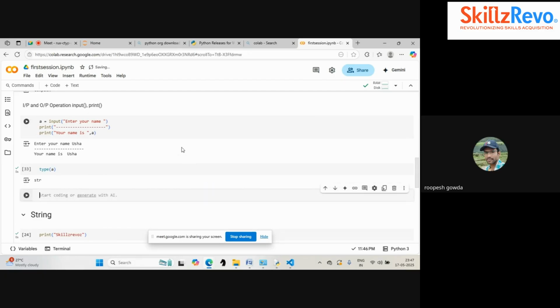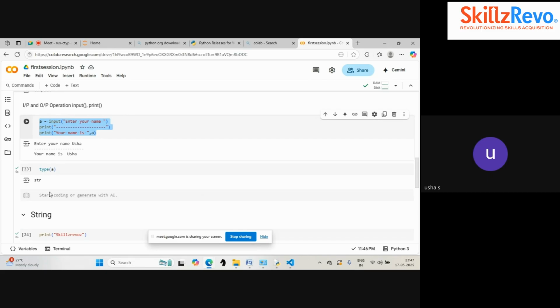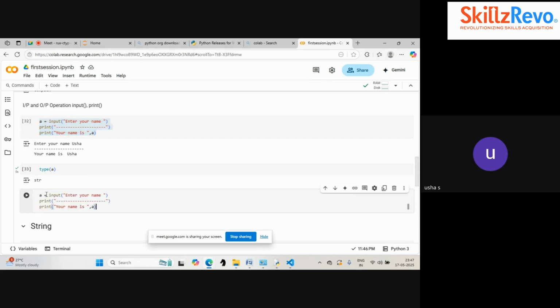Now I will also copy the same code. This time I'm going to give an ID. Instead of your name, I'm going to give enter your ID, and the ID is going to be my output. It should print "Your ID is". Whatever cell you have created, you can copy and paste that same code below. Just change name to ID.